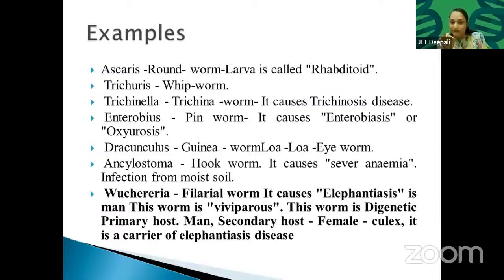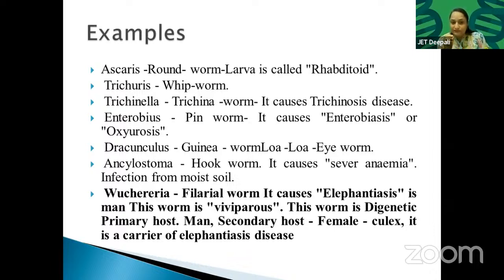Wuchereria, see, Wuchereria bancrofti. It is called a filarial worm. It causes elephantiasis. This is a very important thing. Nematoda is basically important because of Ascaris and Wuchereria bancrofti. This is the most common kind of infection caused by nematodes. Okay, elephantiasis.